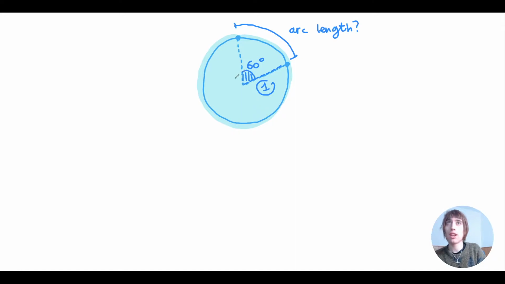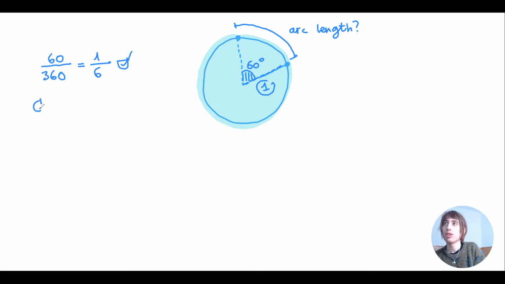So first I've got to figure out which portion of the full angle 60 degrees represents. So 60 divided by 360, that's equal to, sorry, 1 divided by 6. So this portion right here, this arc length, represents 1/6 of its circumference.